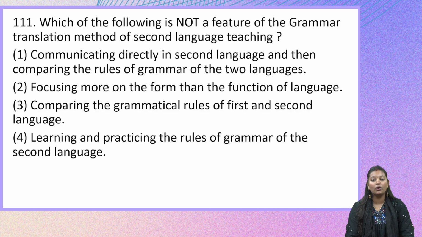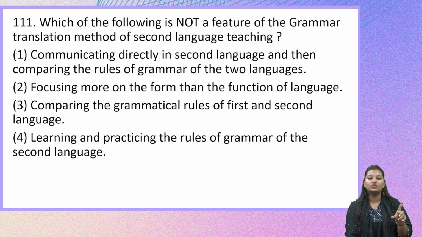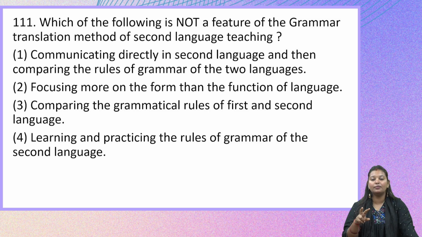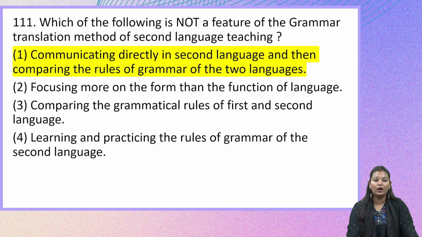So if you look at the four options, what we need to find out is which of them is not a feature of the grammar translation method. If you have read and understood the grammar translation method, you will be able to answer this question very easily. Basically, the grammar translation method talks about the effect of the first language and also trying to relate the rules in the second language as well. So clearly the answer here would be option 1, communicating directly in the second language and then comparing the rules of grammar of the two languages. This is not a feature of the grammar translation method. Let us move on to the next question.